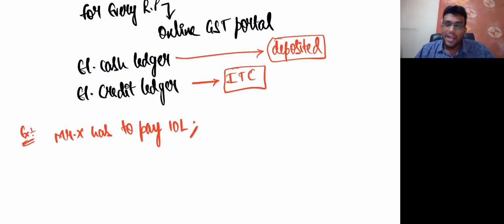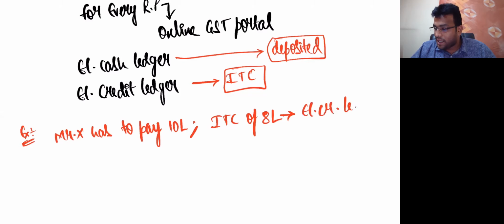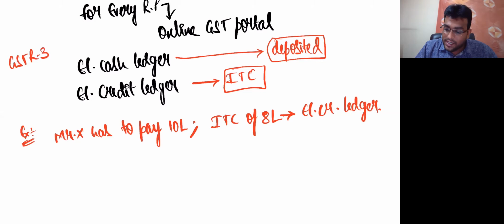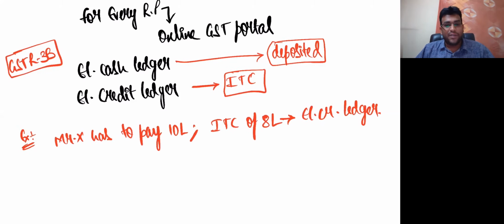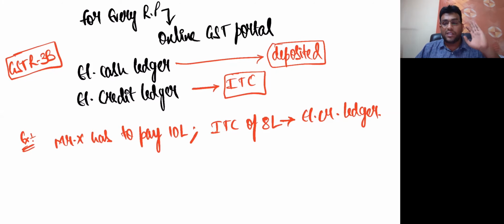How much does he have to pay, my dear friends? 10 lakh rupees. When he has to pay 10 lakh rupees, let's say he has got ITC of 8 lakh rupees. That means this 8 lakhs is in which ledger? This 8 lakhs is in the electronic credit ledger. Practically, we file one return called GSTR 3B, which is technically called the monthly summary return, in which we will show our output tax, input tax credit, everything. Whatever tax we have to pay to the government, we will pay, and only then we can file our return.